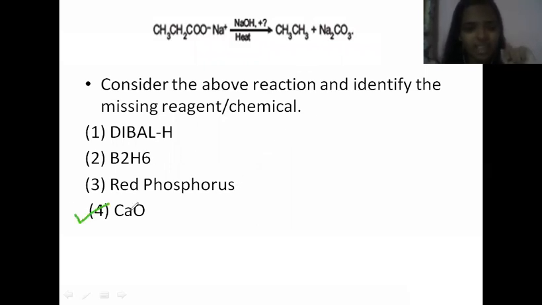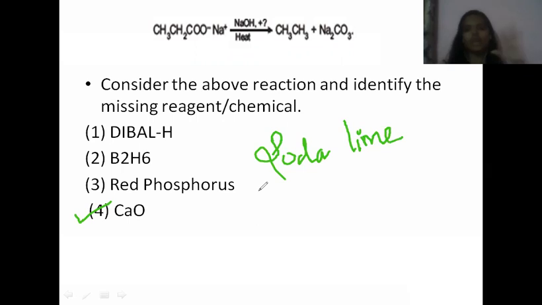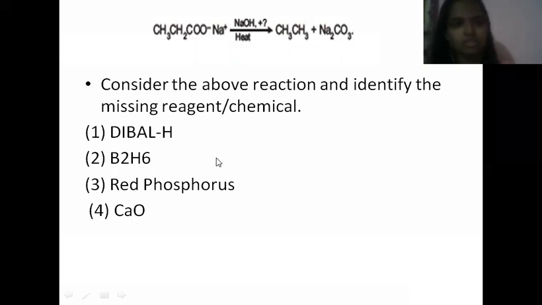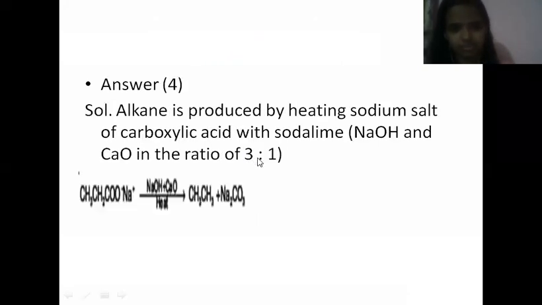And the answer is CaO. See, NaOH plus CaO, that mixture is known as soda lime. Very famous reagent, right? Soda lime. Remember that. Okay, that is, a mixture of NaOH and calcium oxide is known as soda lime. So that is the reagent. Very simple question. NaOH plus CaO, this is known as soda lime.